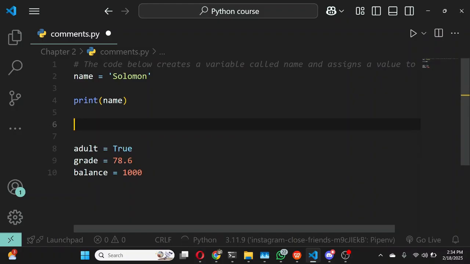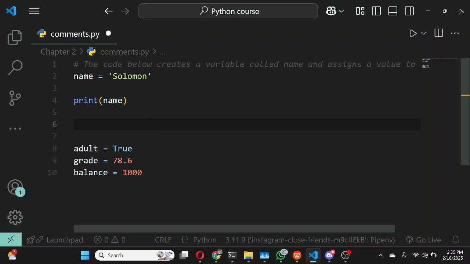Now let's say I wanted to write a comment for these three lines right here. I could technically use a one-line comment to do it, but that would be a very long comment, and I want everything to look very nice and formatted. So because I'm going to be writing a lot of comments or a lot of documentation for a piece of code, what I will simply do is use a multi-line comment.